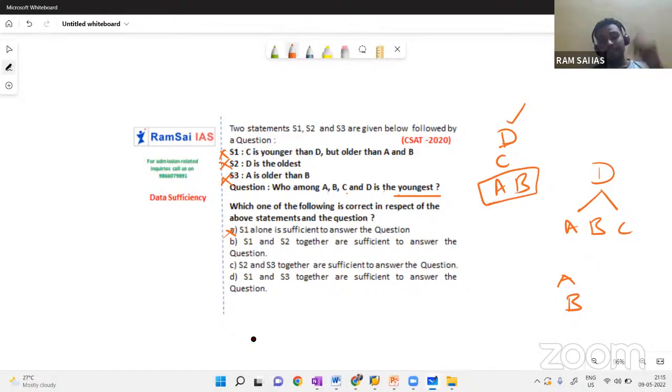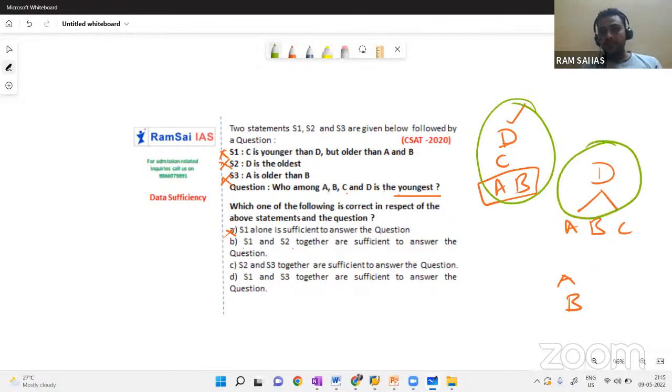Now I'll go with the options here. What is the second option? S1 and S2 together is sufficient. Now I'll combine S1 and S2. By combining these two also, we get the hierarchy D, then A, B, C in some order. Who is youngest? I'm not sure.